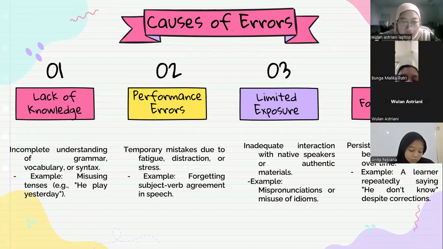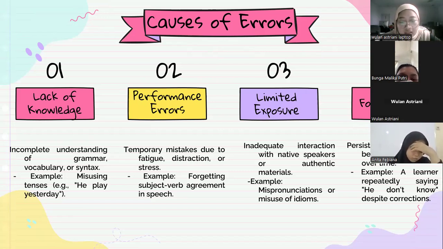past time. And second, performance error. This error is temporary and is caused by external factors such as fatigue, lack of concentration, or distraction while speaking or writing. For example, forgetting to mention the subject in a sentence. For example, when saying "is raining outside," it should be "it is raining outside." This error occurs not because students don't know, but because they are not focused or in a hurry.